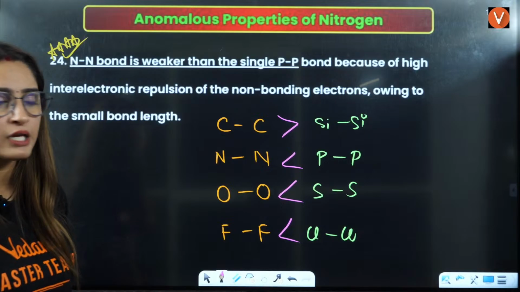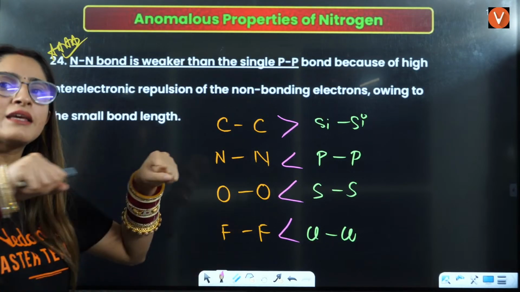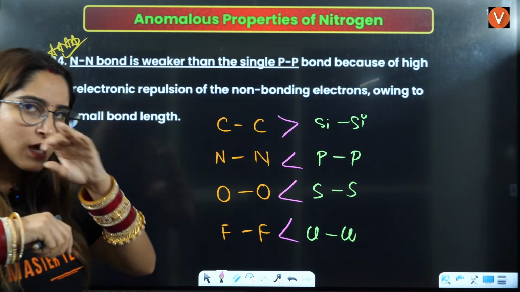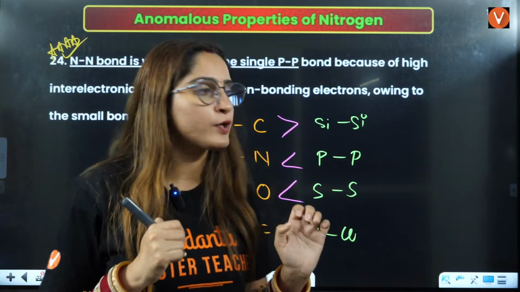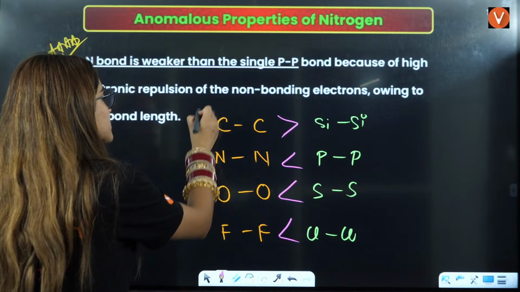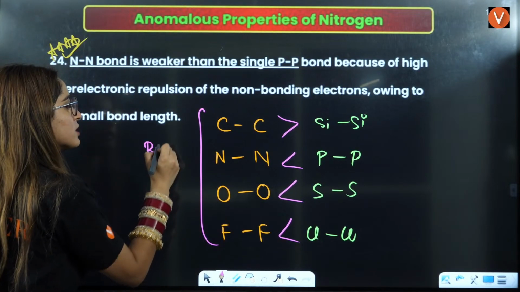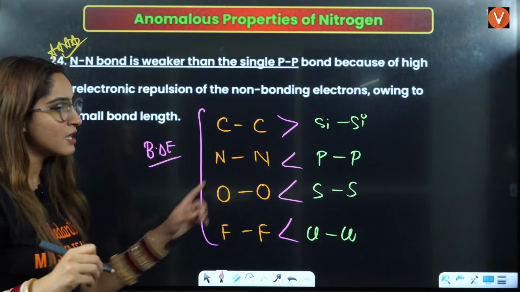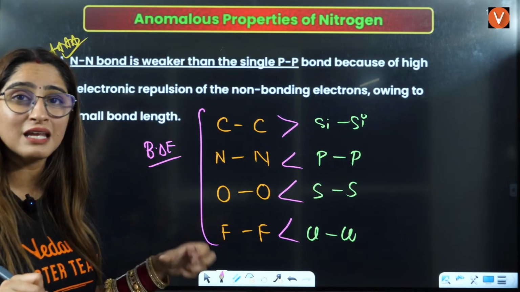Can you tell me why? Down the group, ma'am, size is increasing. So that means it is easy to break the bond, but you are saying it is difficult to break the bond. You are saying it is bond dissociation energy. I am saying that in these three cases, it is increasing.